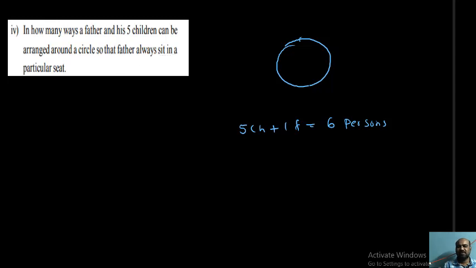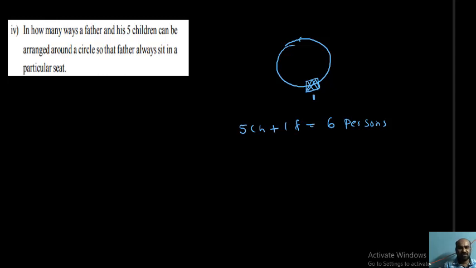For example, this is the particular seat. The father should take this place. So the remaining 5 children should be placed at the remaining places. After the father takes this place, the remaining arrangement becomes linear, because the father has taken a particular place. So the 5 children arranged around the table become a linear permutation. So 5 factorial ways you can arrange. So the required number of permutations is 5 factorial.